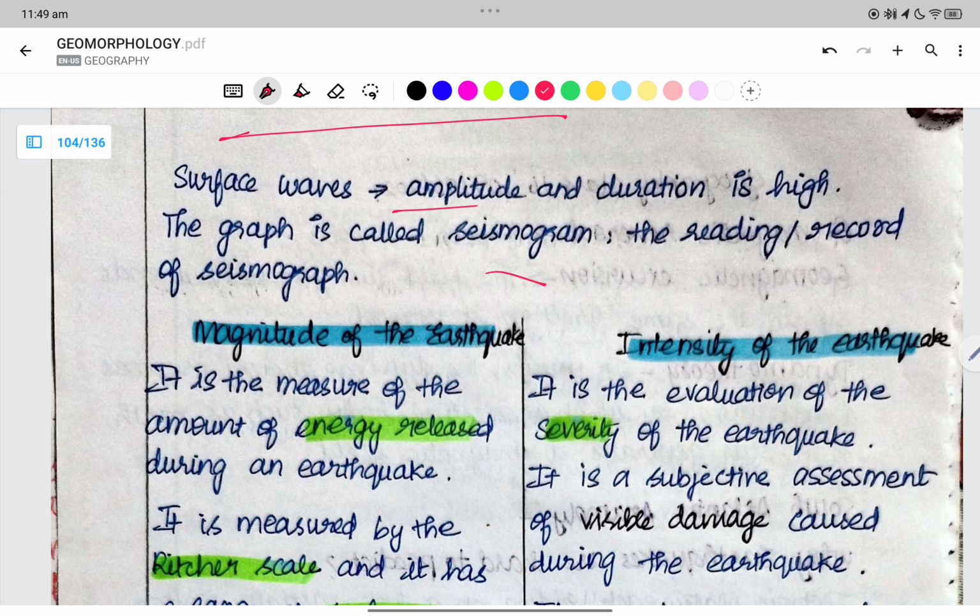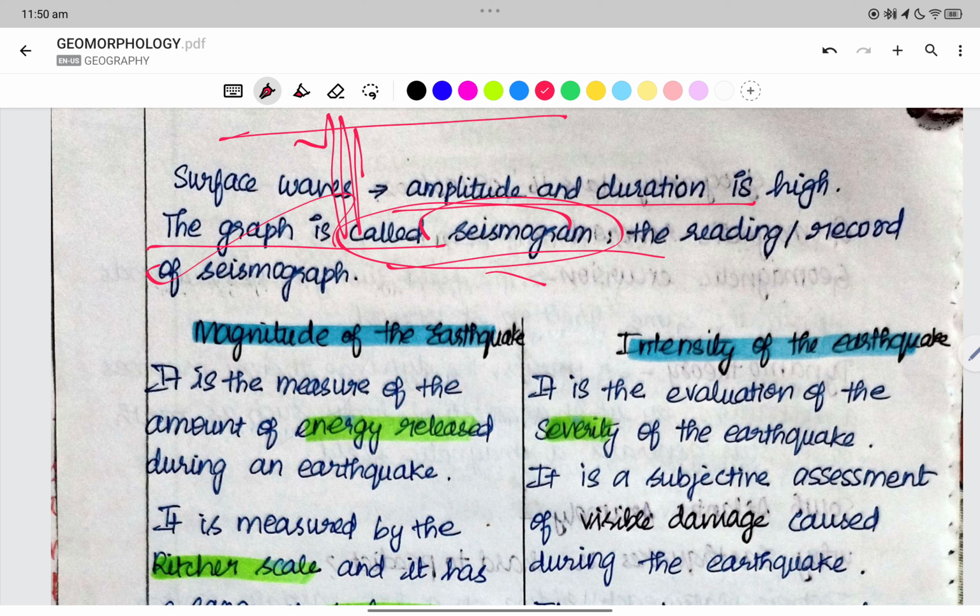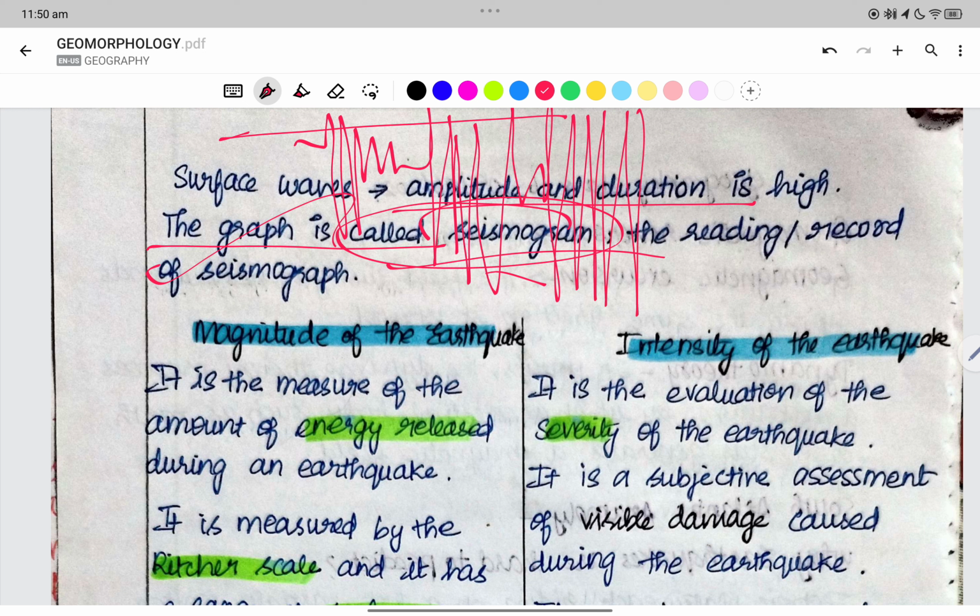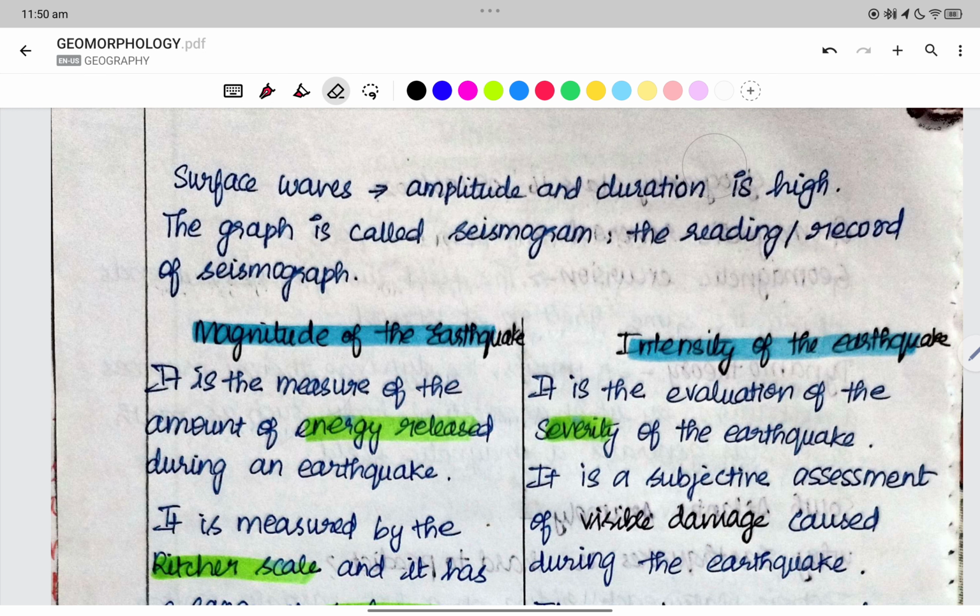For the surface waves, the amplitude and direction are very high. The surface waves are observed on the surface, and their amplitude and even the duration of occurrence are very high, whereas the P waves and then the S waves are very small. The graph is called a seismogram.